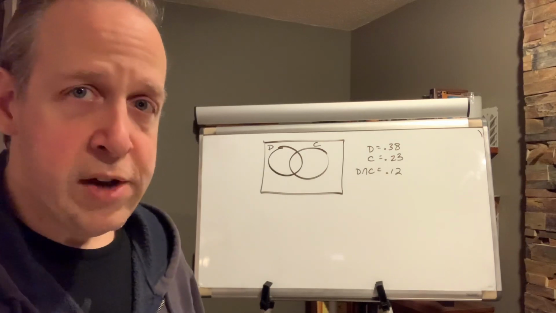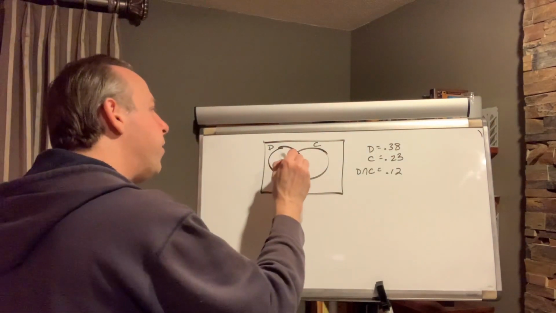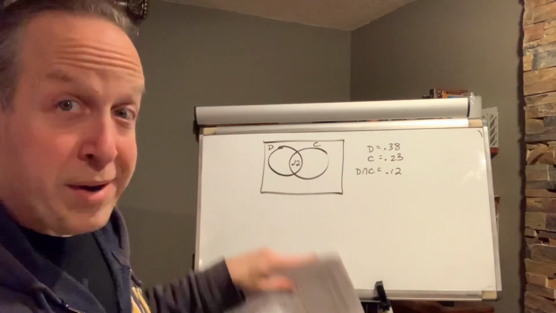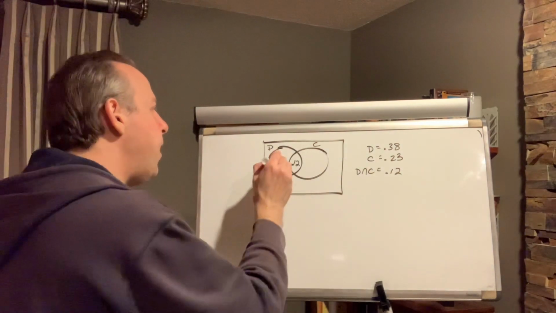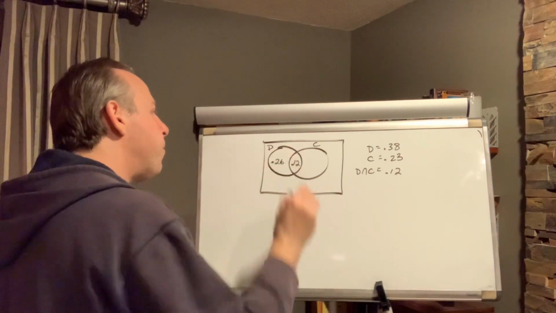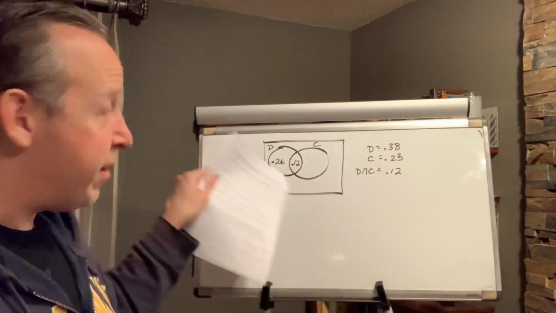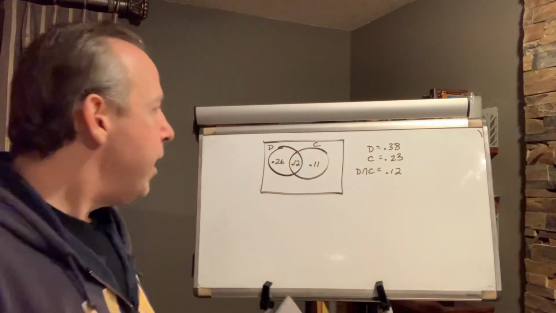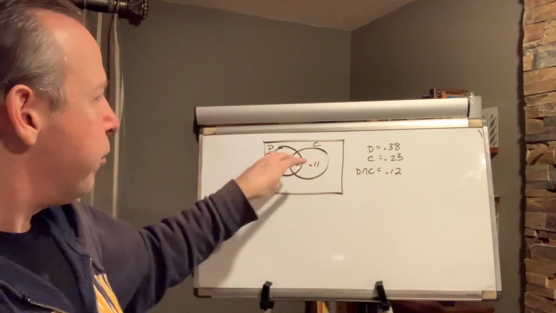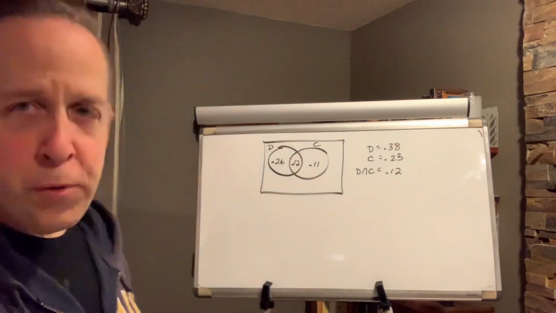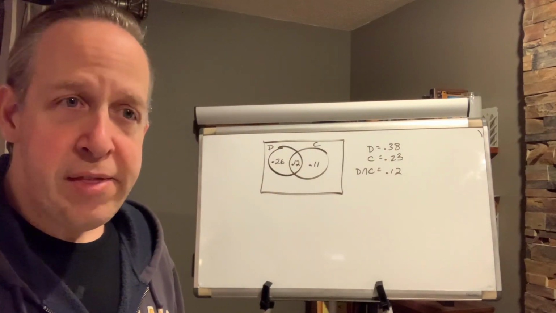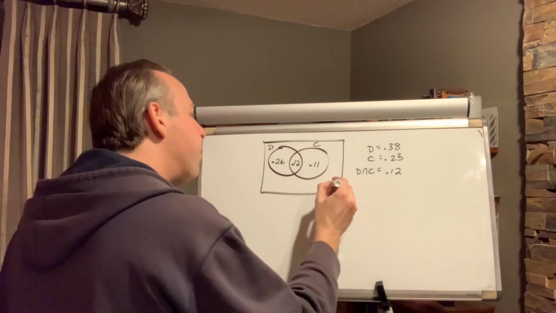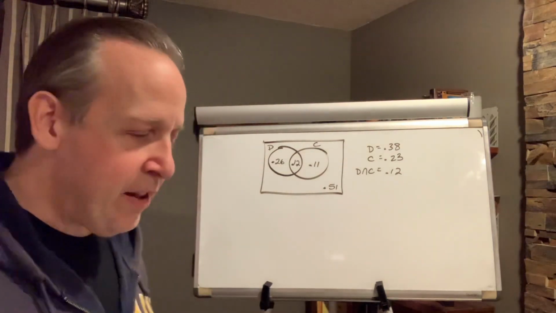So we start with the intersection. The D intersect C is 0.12. It goes right there at the intersection. 38% for dogs, but it has to include that 0.12. So the remainder is 0.26. 23% had cats, but it's got to include that 0.12. So the remainder is 0.11. Now what that means is we have this group here that adds up to 49%. So there's 51% that's just not into dogs and cats in this community. So there's 51% that are outside the intersection. That's your Venn diagram.